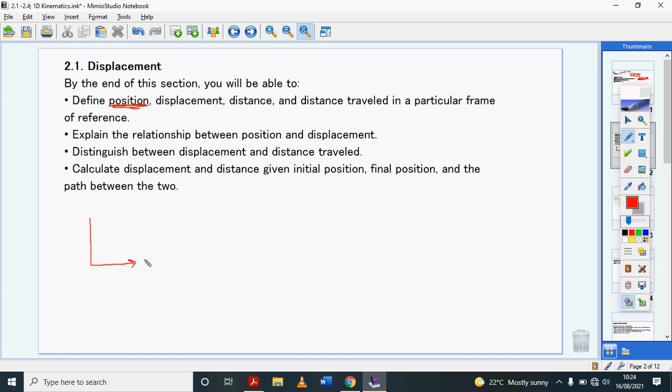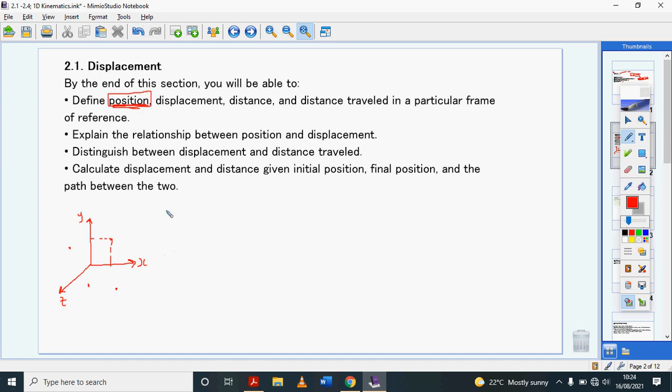The Cartesian plane is the XY plane. There's also a 3-dimensional plane, if I add the z-axis. Wherever the object is on any plane is its position. This position could be 4 units on the y and 2 units on the x. So that's an object's position.